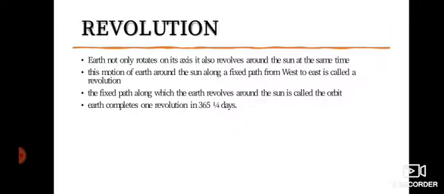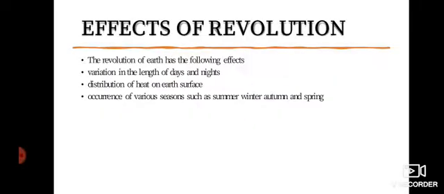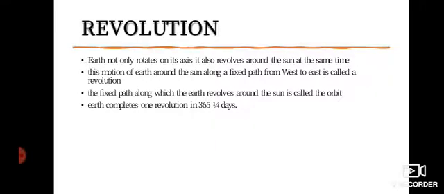Now, what is revolution? The earth not only rotates on its axis, it also revolves around the sun at the same time. This motion of the earth around the sun along a fixed path from west to east is called a revolution. The fixed path along which the earth revolves around the sun is called the orbit. And the orbit is elliptical in shape and is 965 million kilometers in length.